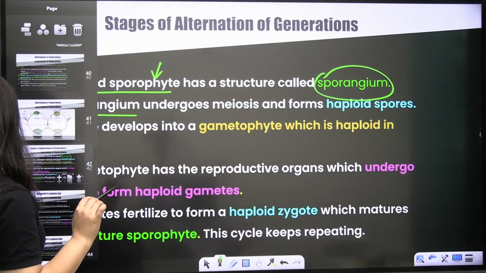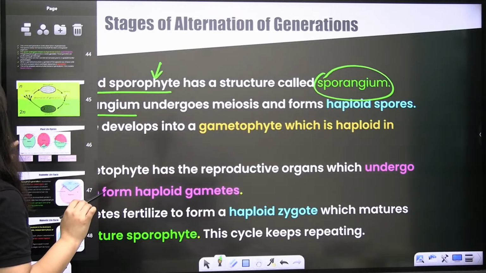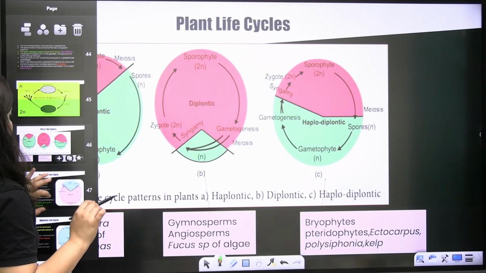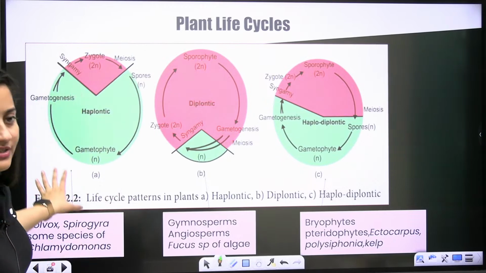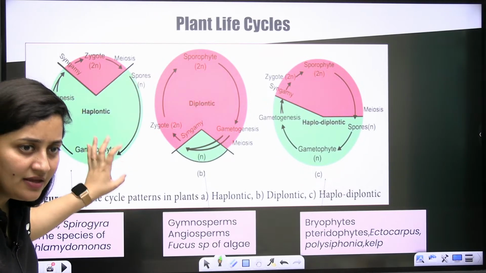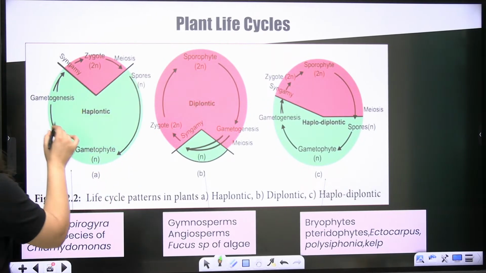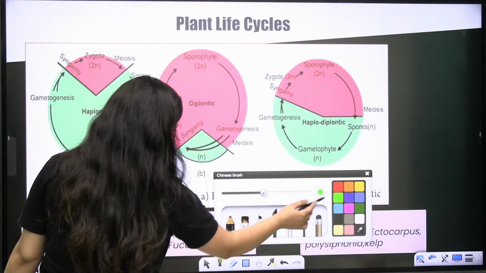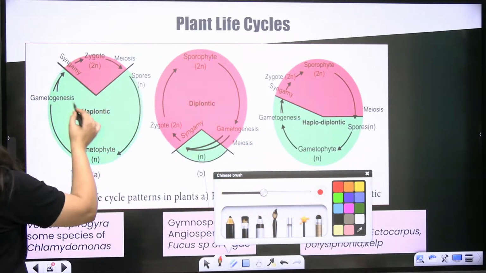Directly let's start from the haplontic phase. You will understand it in a better way. So these are the diagrams given in NCERT. Very important they are. So start revising. Here you can see the haplontic life cycle first.